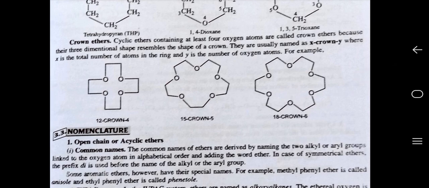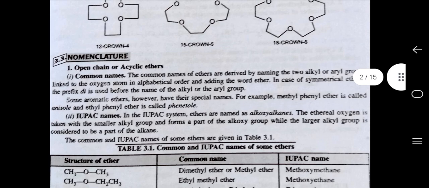Now we are going to discuss the nomenclature of ethers. First we discuss open chain or acyclic ethers. Common names: the common names of ethers are derived by naming the two alkyl or aryl groups linked to the oxygen atom in alphabetical order and adding the word ether. In case of symmetrical ethers, the prefix di is used before the name of the alkyl or aryl group. Some aromatic ethers, however, have their special names. For example, methyl phenyl ether is called anisole and ethyl phenyl ether is called phenetole.